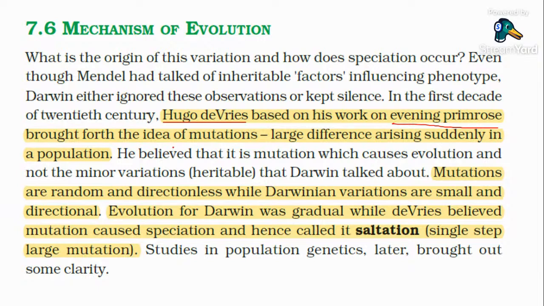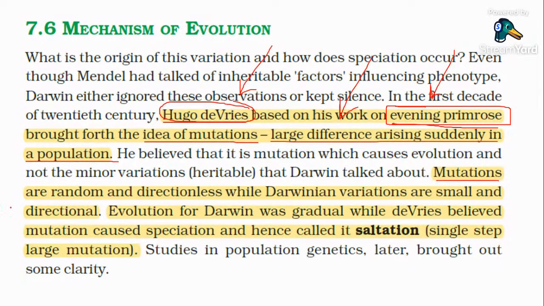He brought the idea of mutation, that is, large differences arising suddenly in a population. Hugo de Vries worked on the plant evening primrose. All these are previous year questions. Mutation means large differences happening in a population.